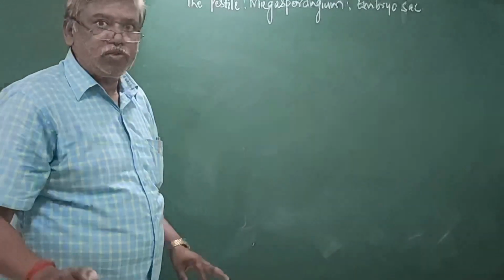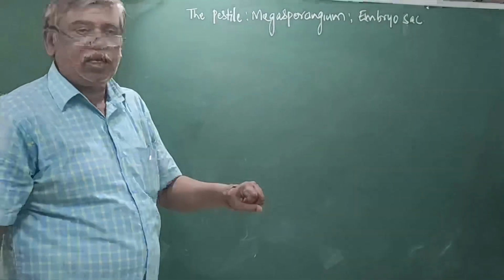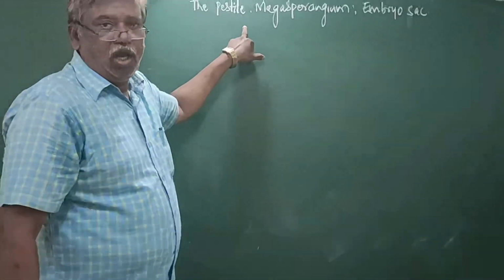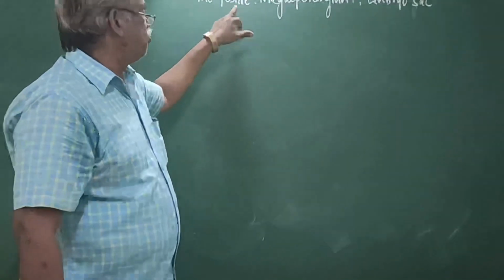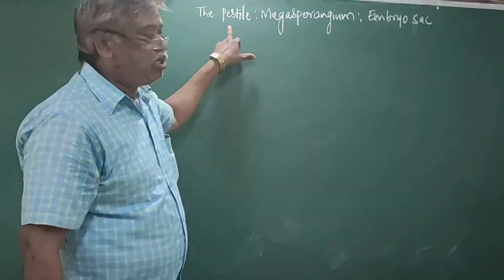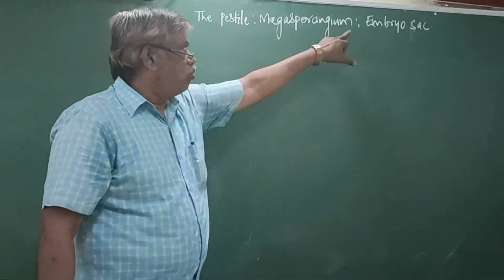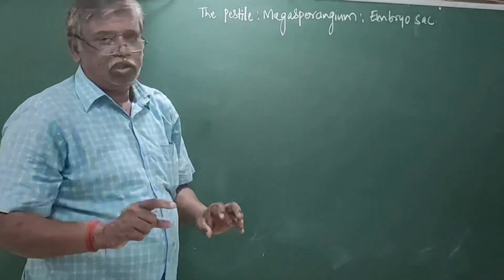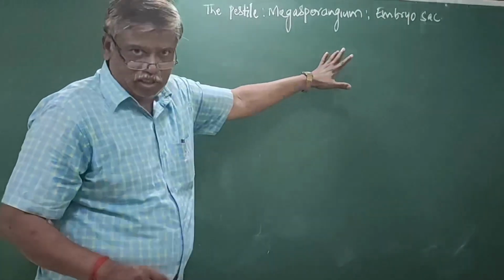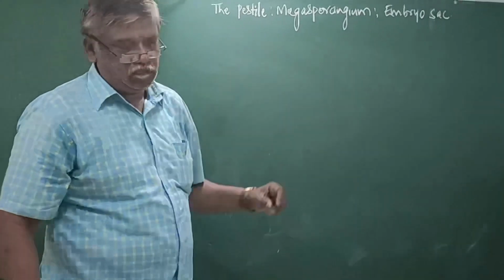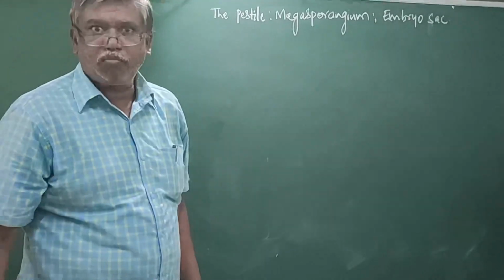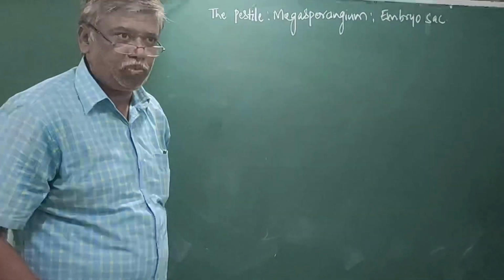The female reproductive system majorly contains three structures. When you have knowledge of the pistil, what megasporogenesis is, and what the embryo sac is, when you are perfect about these three structures, you become familiar with the female reproductive system.